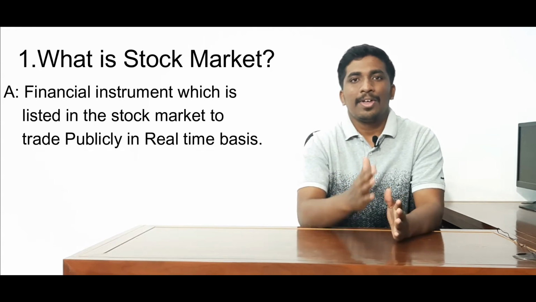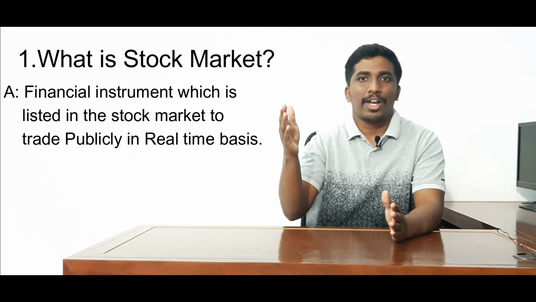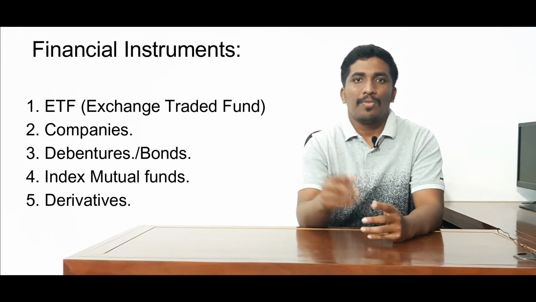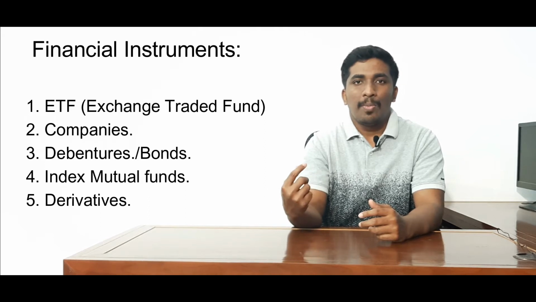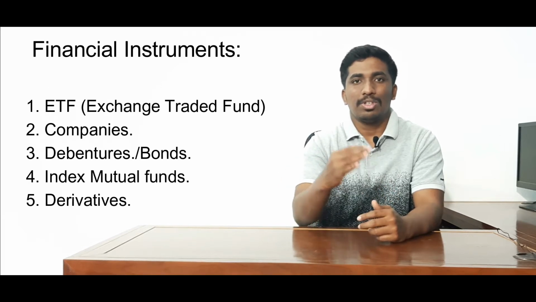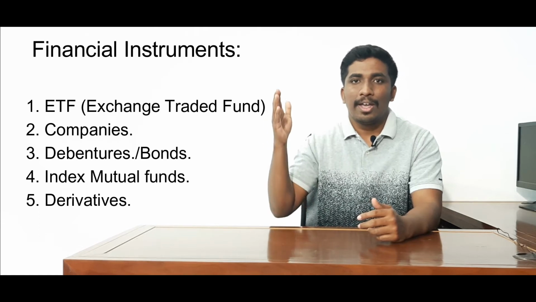Stock market is where financial instruments are listed and publicly traded on a real-time basis. The financial instruments listed are, first, ETFs, exchange traded funds; companies will be listed, and bonds and debentures; next, index mutual funds; and next, derivatives. These are the financial instruments which will be listed in the stock market to trade publicly